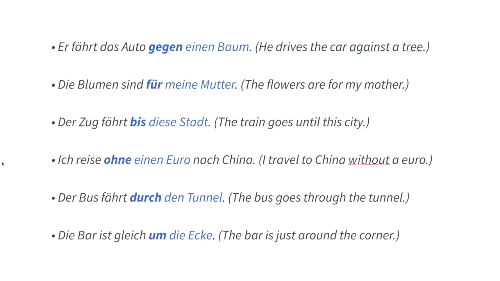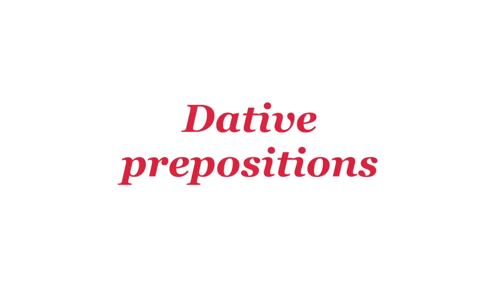And we have die Bar ist gleich um die Ecke. The bar is just around the corner. Again, we use the accusative. Now let's see the dative prepositions shortly.